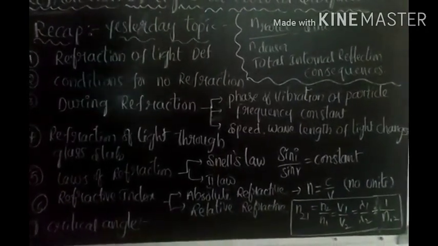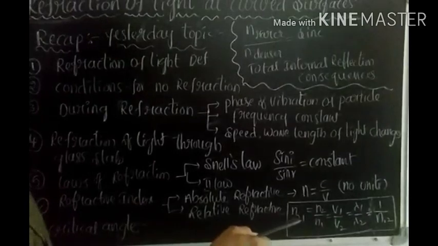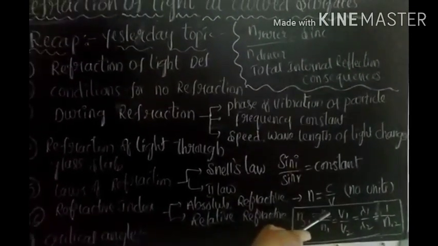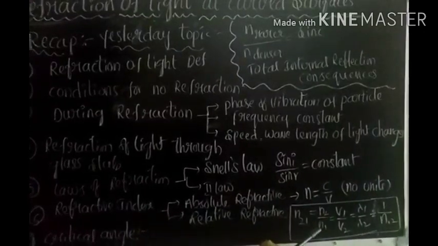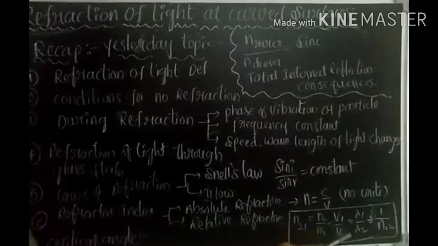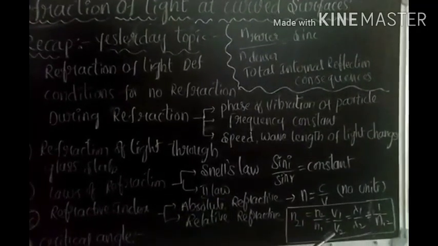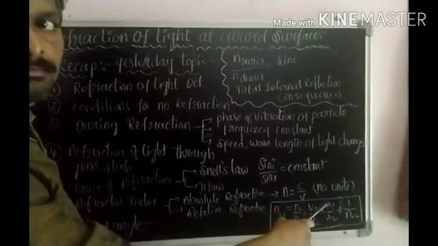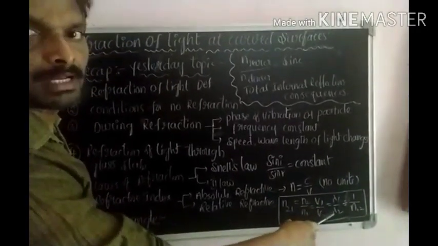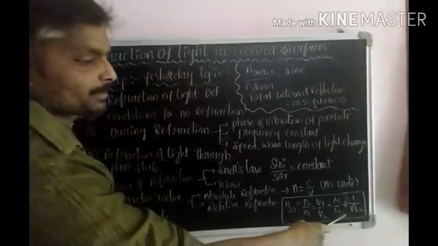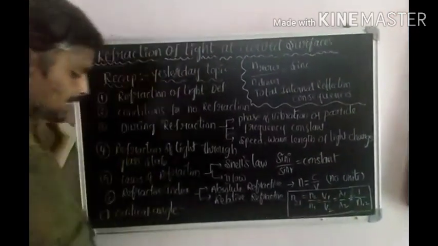What is the relative refractive index? The refractive index of the second medium with respect to the first medium equals the refractive index of the second medium upon the refractive index of the first medium, which equals the speed of light in the first medium upon the speed of light in the second medium, which equals the wavelength of light in the first medium upon the wavelength of light in the second medium, which equals 1 by the refractive index of the first medium with respect to the second medium.